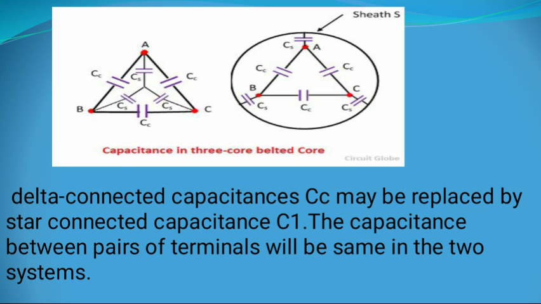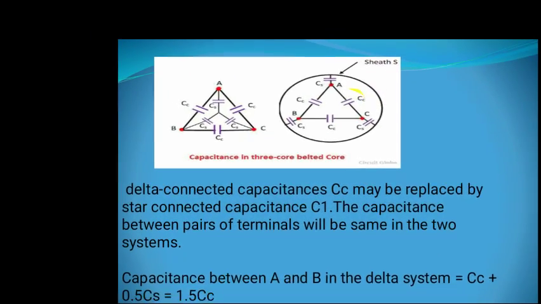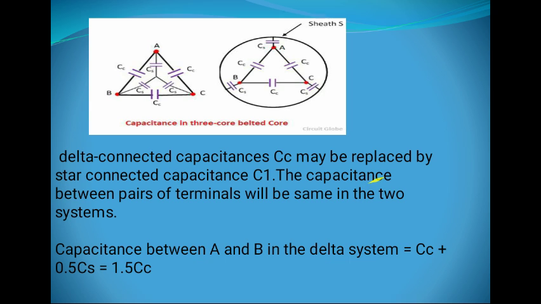Similarly, if a sheath is covered, then capacitance is there. Between conductors are CC, and with the sheath are CS. Now delta connected capacitance of CC may be replaced by star connected capacitance C1. The capacitance between pairs of terminals will be same in two systems.